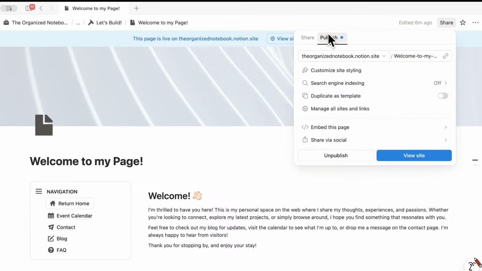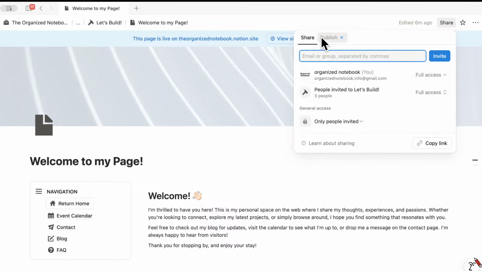And here as well, I think you would also have to check the general access. But basically, if you want them to be able to actually interact with the page, they need to be in Notion, and then they can do that. So they can't do that through the browser unless they're logged in.